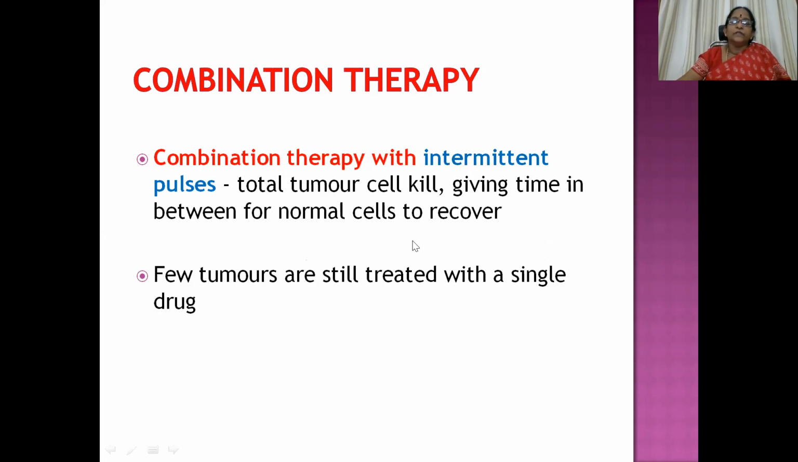Then combination therapy with intermittent pulses. So we give a gap between the cycles, so that there is total tumor cell kill, giving time in between for normal cells to recover. Because the cytotoxic drugs cannot differentiate whether this is a normal cell or a malignant cell, the normal cells which have good replicating capacity are also getting affected. So if we give a gap between the cycles with intermittent pulse therapy, the normal cells have the ability to recover. Few tumor cells are treated with even a single drug also.